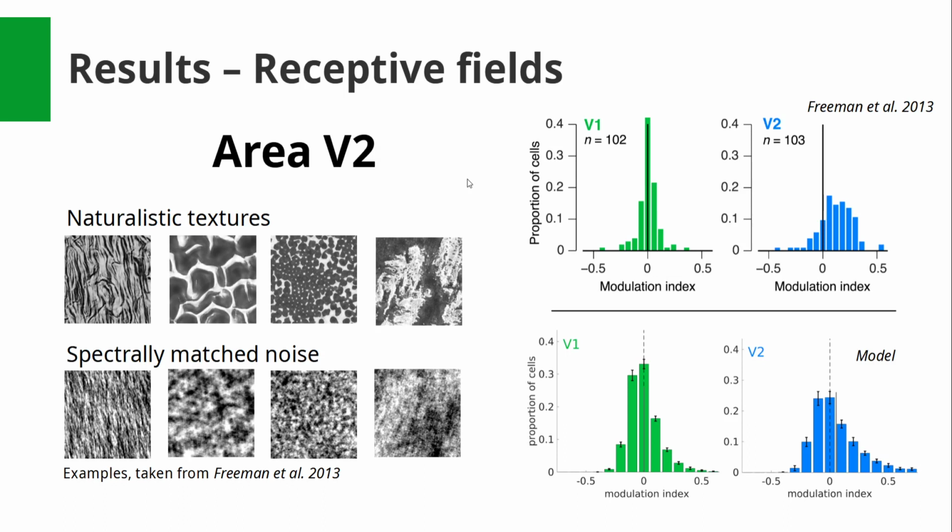Now, let's look at the receptive fields. We have already shown in earlier studies that our approach produces V1 simple and complex cell receptive fields. Thus, we look here for the properties of the neurons in area V2. They are poorly understood. A new theory says that the V2 neurons are more sensitive to naturalistic textures than to spectrally matched noise, while V1 neurons don't care. We found this trend also in our model.